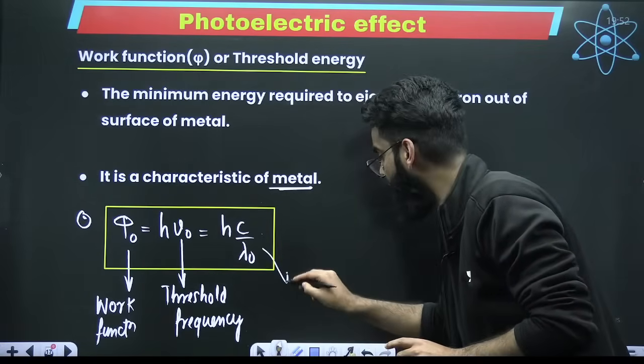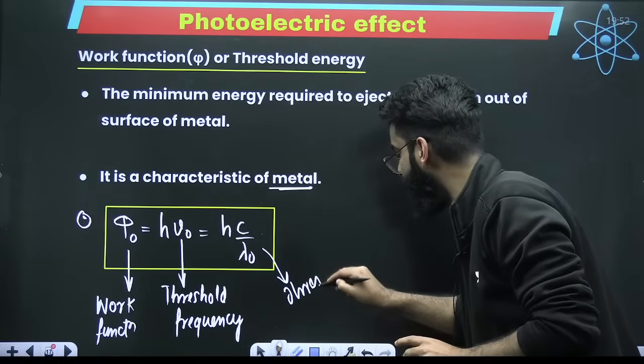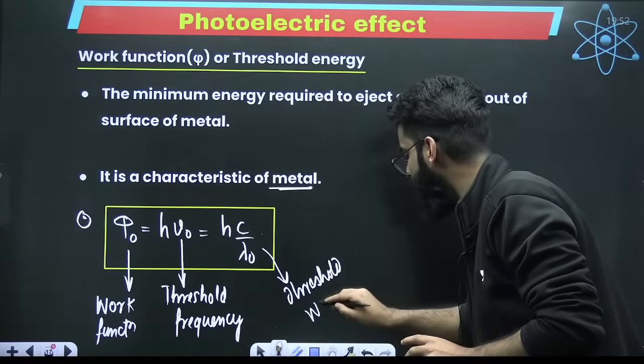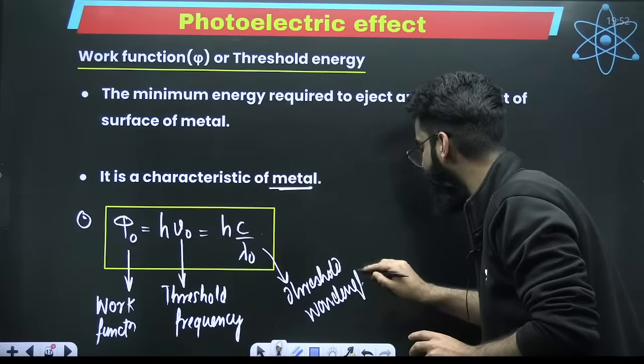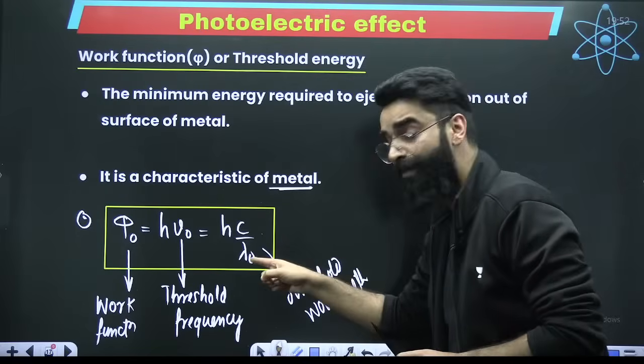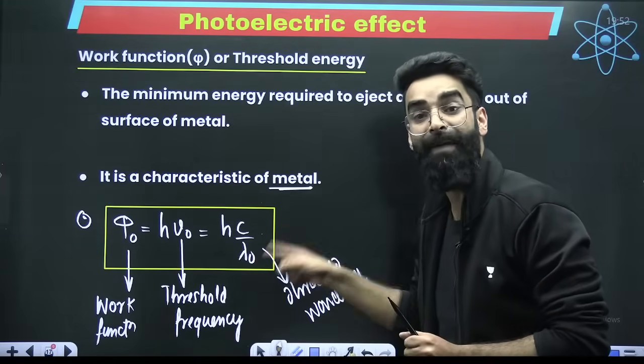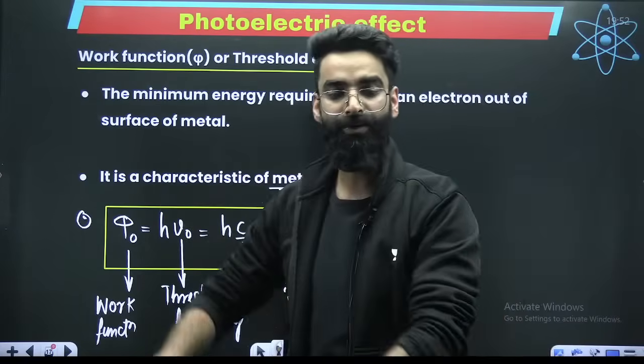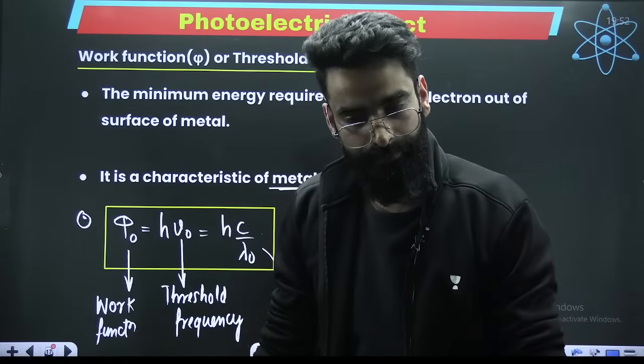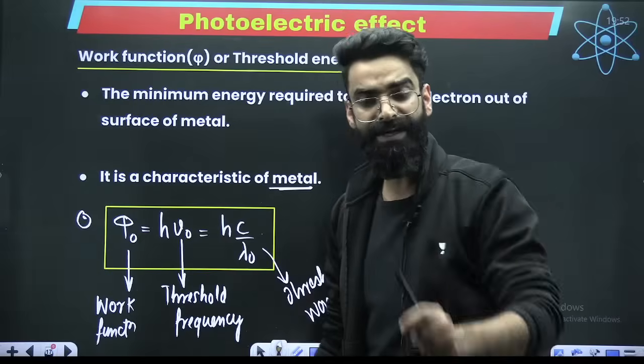So what is this lambda naught? This is called threshold wavelength. So how do I define the threshold wavelength? This will be the maximum wavelength required to take the electron out. Khatam. Right? So there are three terms which I gave you.